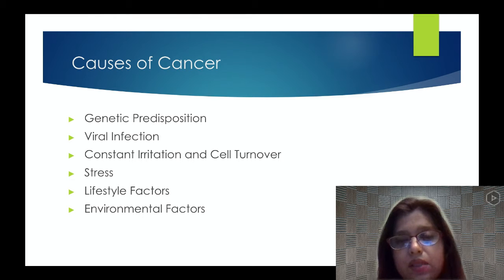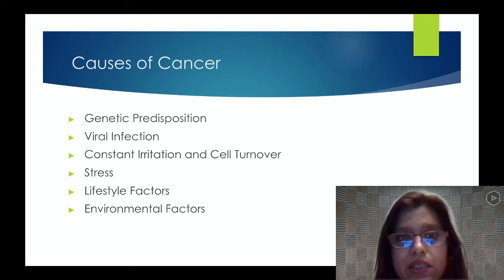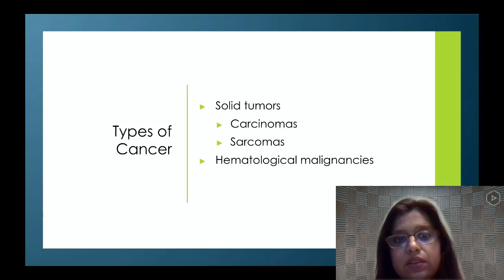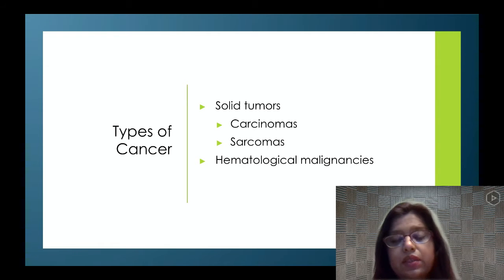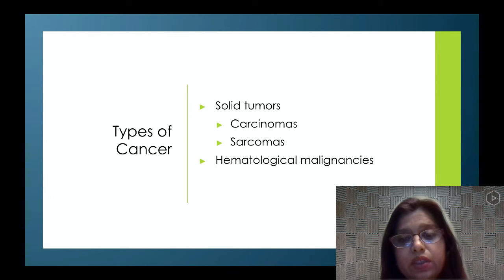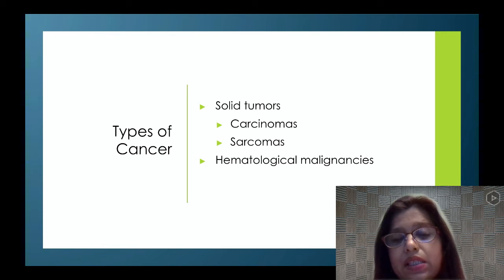Now, causes of cancer, what is the cause of abnormal proliferation of cells? It could be genetic predisposition, viral infections, constant irritation and cell turnover, excessive stress levels, lifestyle factors, and environmental factors. Types of cancers. What are the different kinds and types of cancers? So types of cancers are solid tumors, which are carcinomas, there are also sarcomas, and then hematological malignancies.